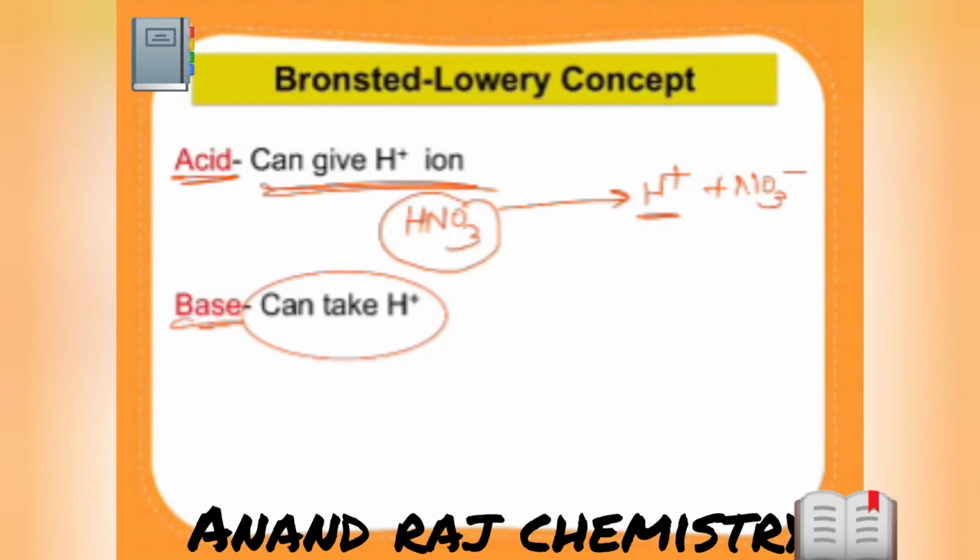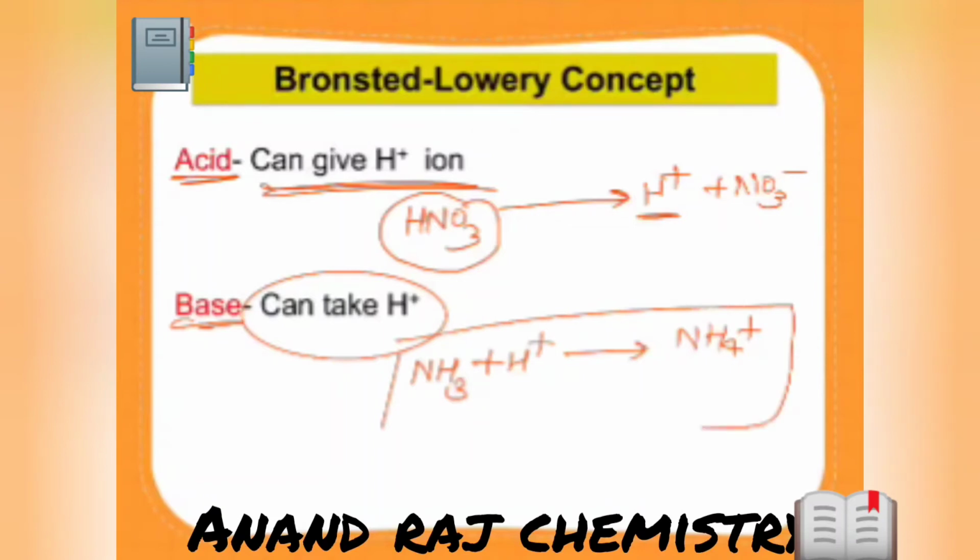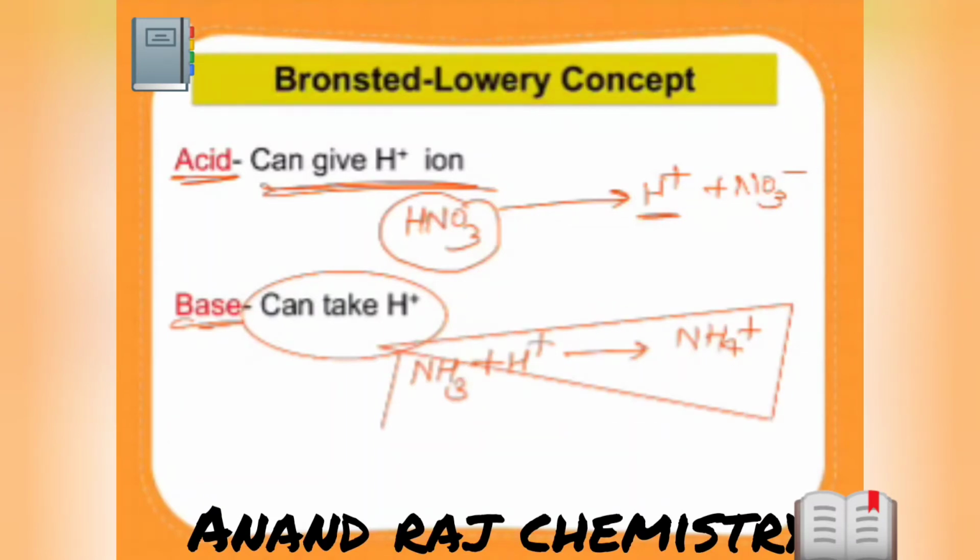A base can take an H plus ion. For example, NH3 takes an H plus ion to form NH4 plus. Clear? This is one example of the Bronsted and Lowry concept related to acid and base.